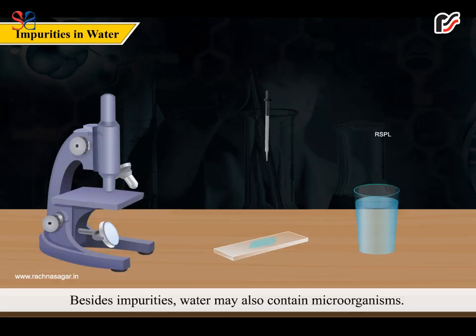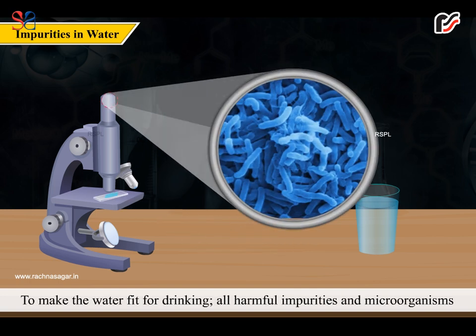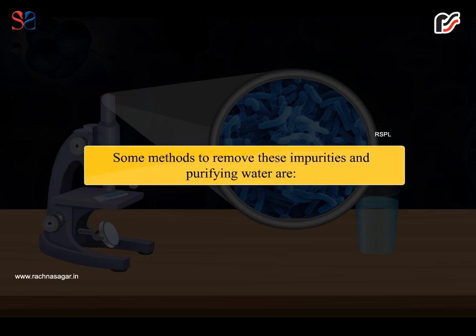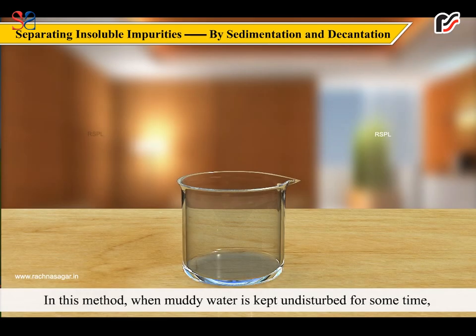Besides impurities, water may also contain microorganisms. To make the water fit for drinking, all harmful impurities and microorganisms should be removed. Some methods to remove these impurities and purify water are: separating insoluble impurities by sedimentation and decantation.